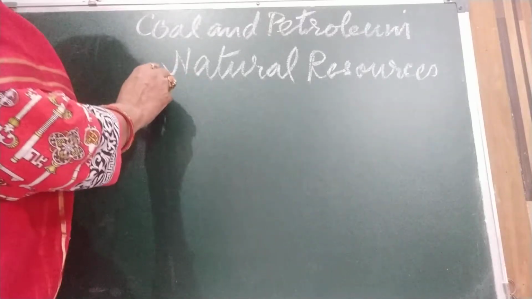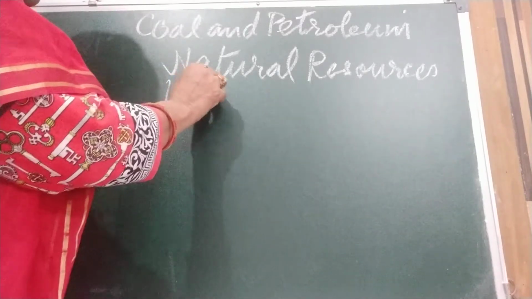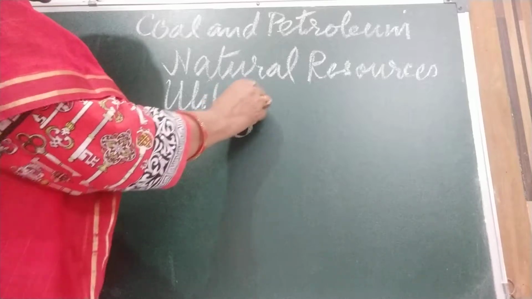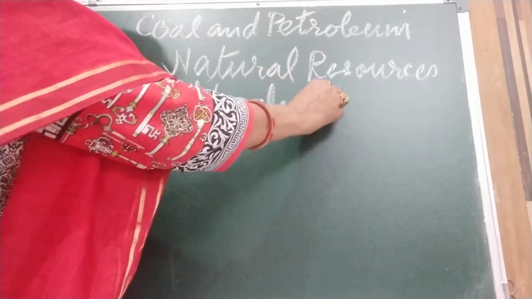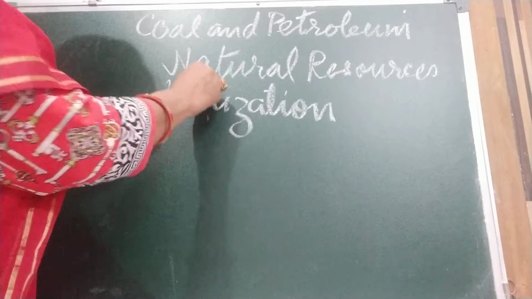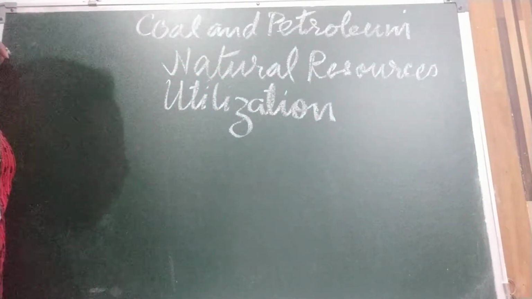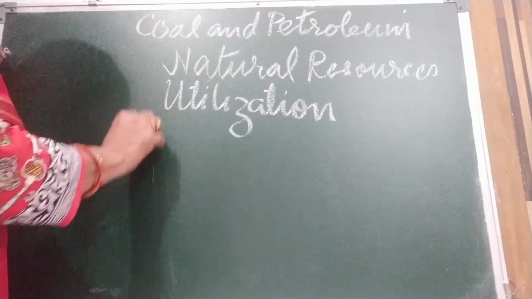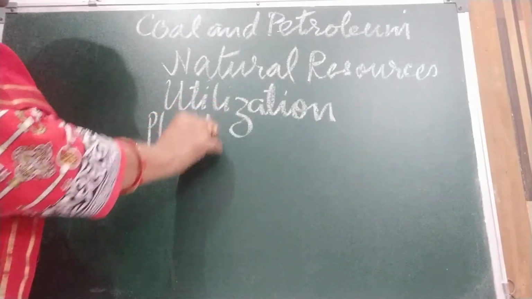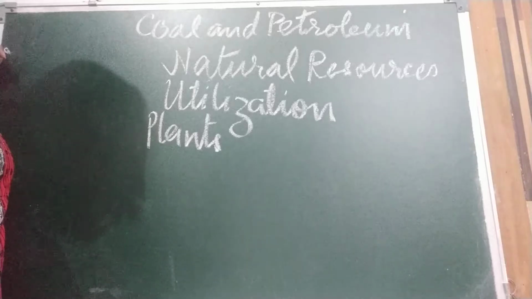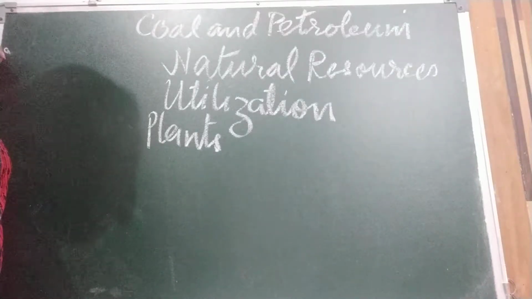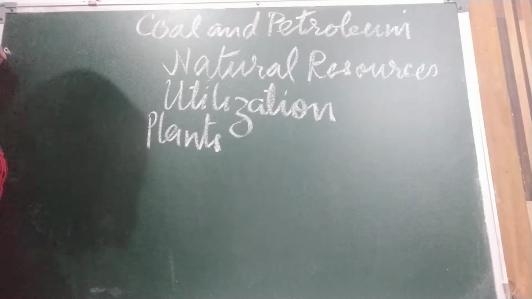Now, utilization of resources. All living things utilize these resources. Plants, by the process of photosynthesis, prepare food. This food is consumed by plants themselves and all other living things like animals, human beings and microorganisms.